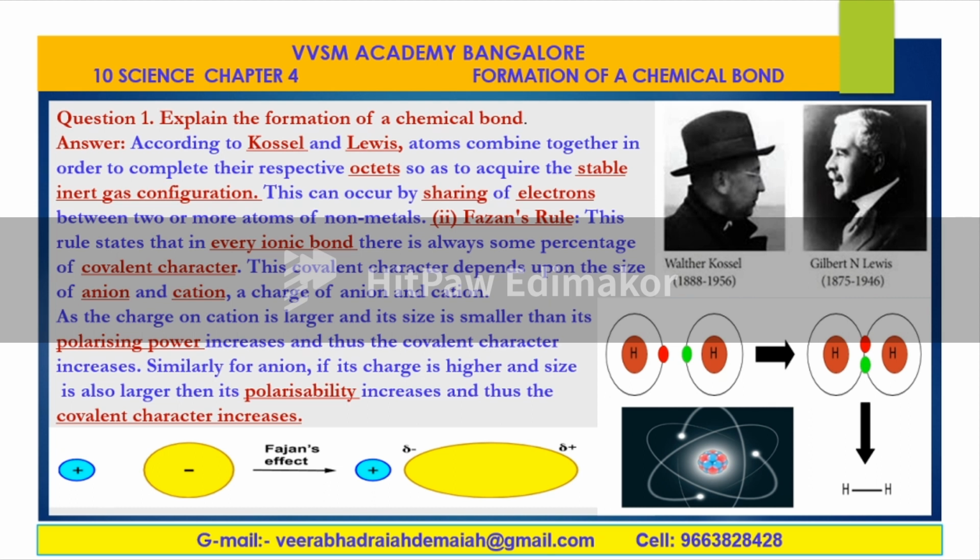For example, a hydrogen atom combines with a hydrogen atom. Here, the sharing of electrons takes place between the two atoms of hydrogen, giving a hydrogen molecule. That's why the bond between hydrogen and hydrogen atom is nothing but a covalent bond, because of sharing of electrons.